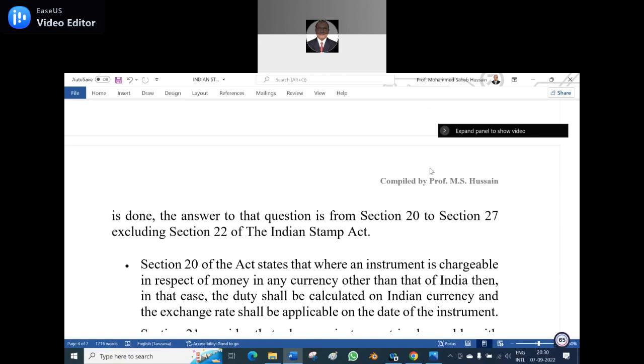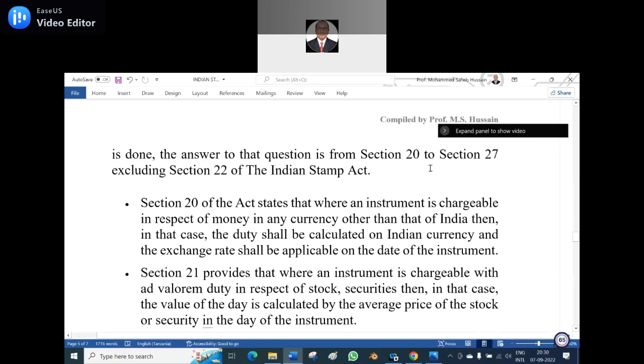It says how much is levied. Section 20 of the Act states that where an instrument is chargeable in respect of money in any currency other than Indian, the duty shall be calculated in Indian currency and the exchange rate shall be applicable on the date of the instrument. Is it clear?